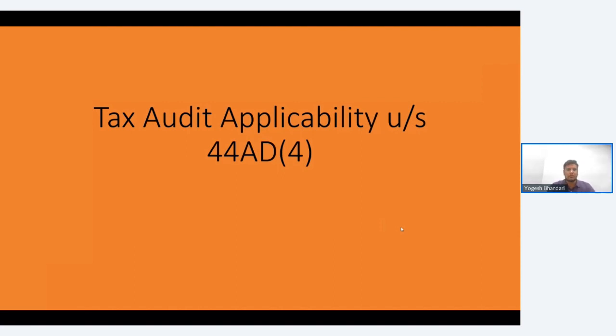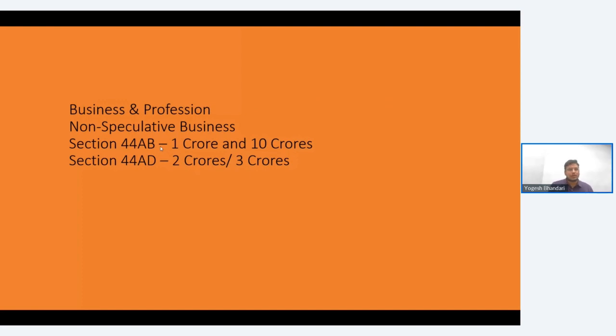I believe whatever we have discussed till now is clear, and just to give you a summary of whatever we have discussed till now. Futures and option income is considered as income or gains from business or profession head only. And under the business also, it is considered as a non-speculative business and not a speculative business. Section 44AB is a tax audit applicability clause, which says that if your turnover exceeds 10 crore, in case of non-banking channel, then audit will be applicable.